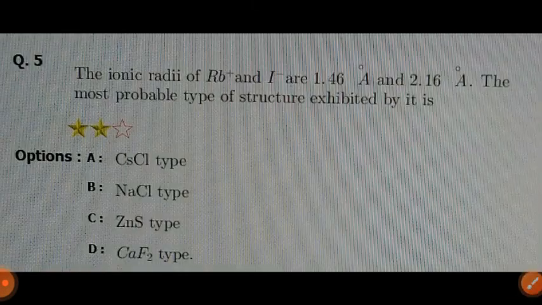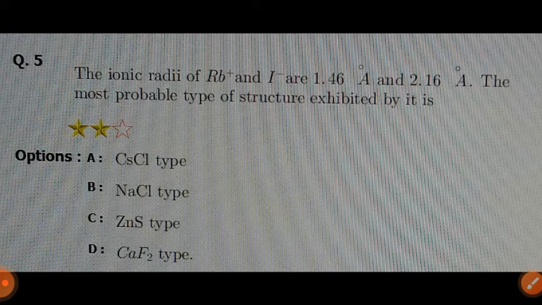The next question. The ionic radii of Rb plus and I minus are 1.46 angstrom and 2.16 angstrom. The most probable type of structure exhibited by it is?